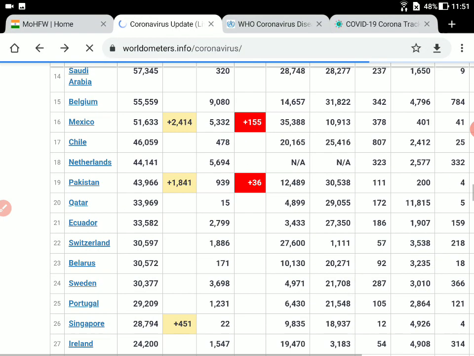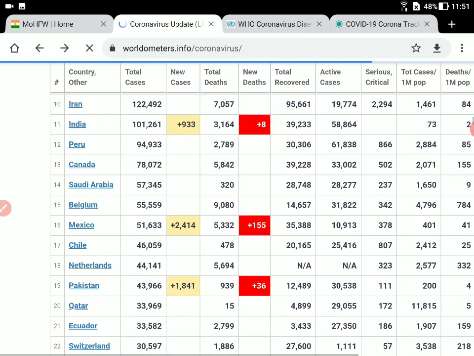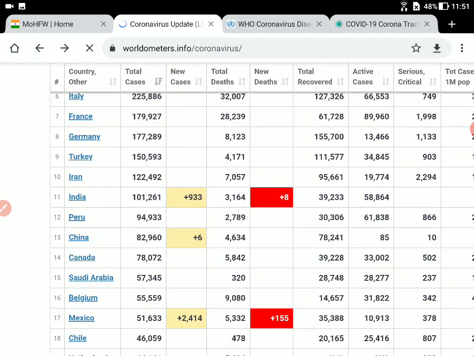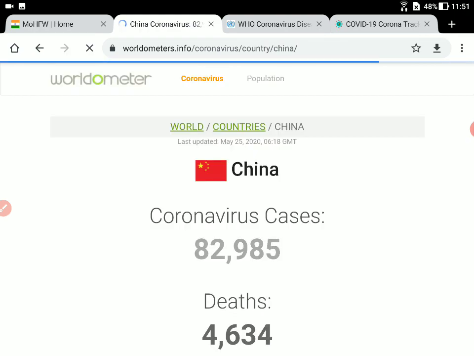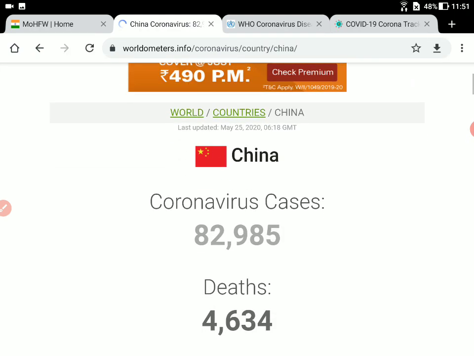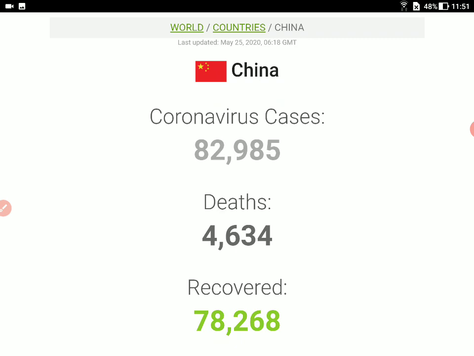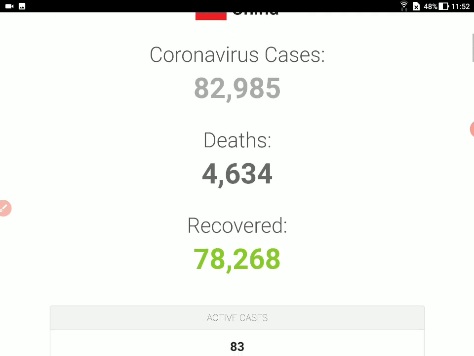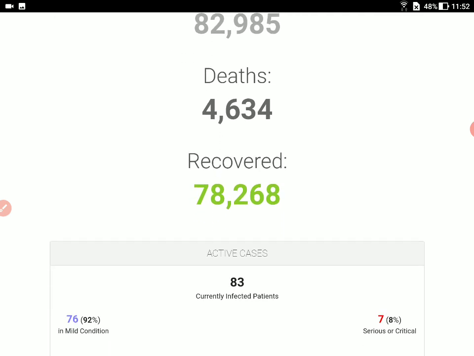So if you look into China, in the current scenario, China is basically having much less cases as reported. Okay, so you see China actually had a total of 82,985 cases, and more or less this has stopped. If you look in that larger scale, you see that the number of growing cases has reduced, and the deaths reported is 4,634, and number of recovery was 78,268.